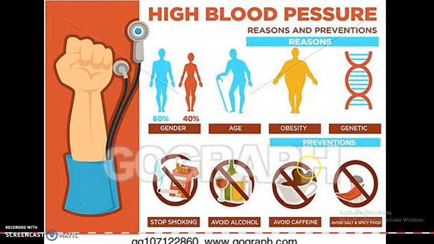If medication is not prescribed, the non-medical therapy for high blood pressure, related to prevention, is such as: stop smoking, avoid alcohol, avoid caffeine, and avoid intake of salt and spicy foods.